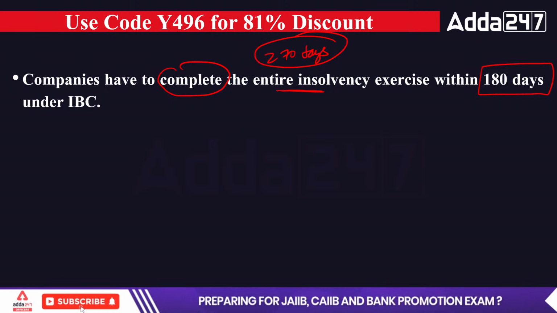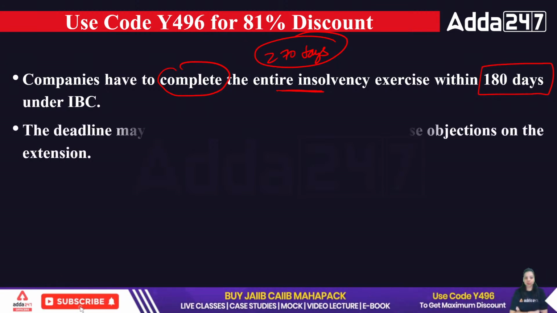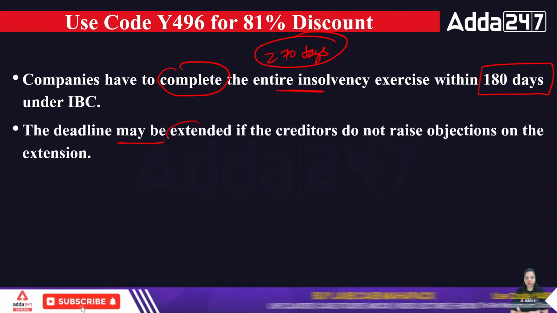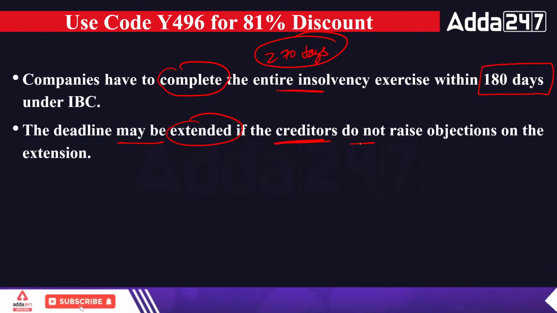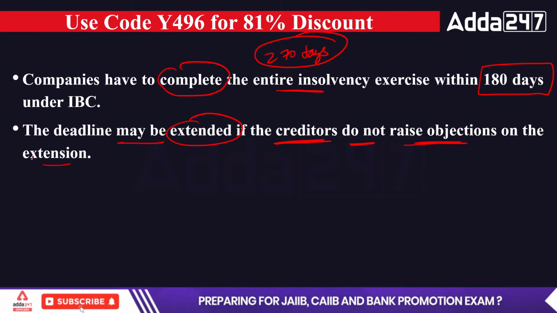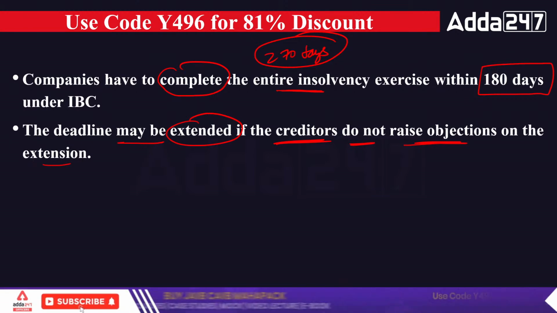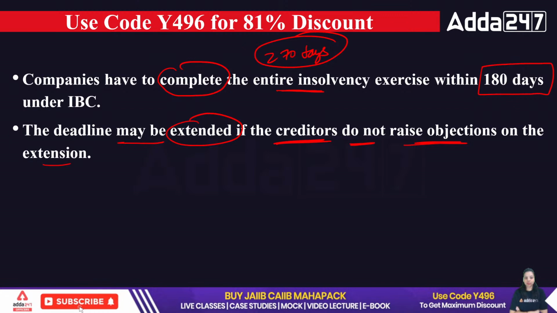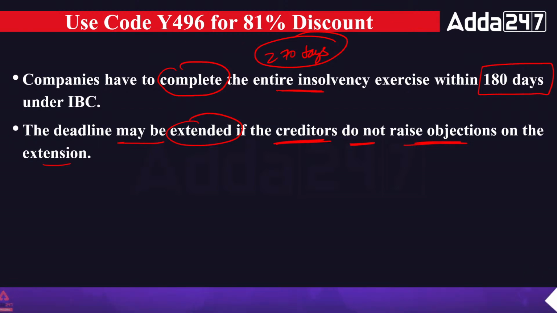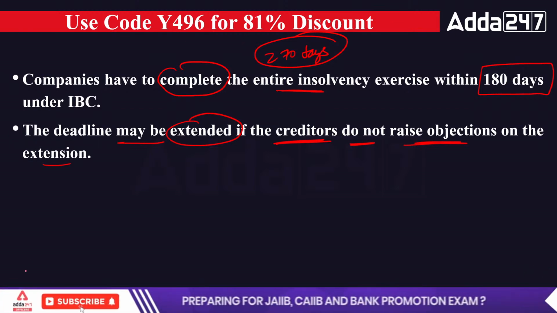Now the deadline may be extended if the creditors do not raise objections. If the creditors do not raise any kind of objection on the extension, then you can extend it, otherwise not.